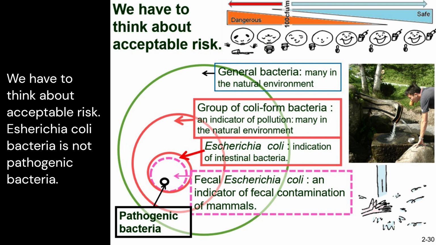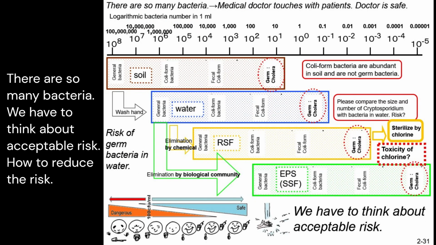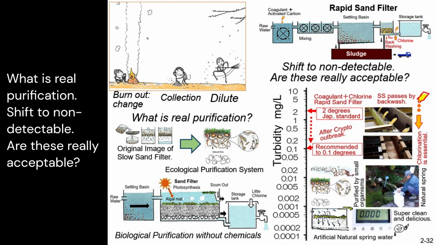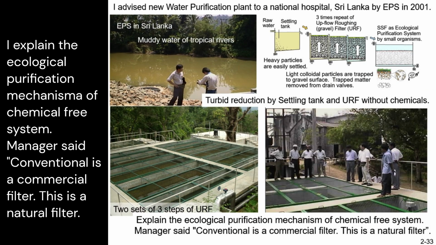Escherichia coli is not a pathogenic bacteria. There are so many bacteria. We have to think about acceptable risk. How to reduce the risk? What is real purification? Shift to non-detectable. Are these really acceptable? I explain the ecological purification mechanism of a chemical-free system.